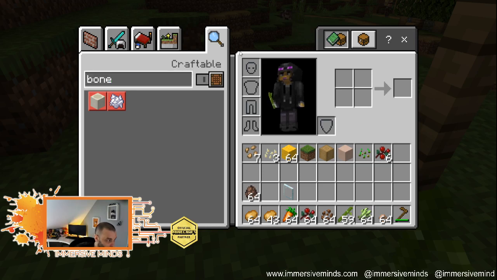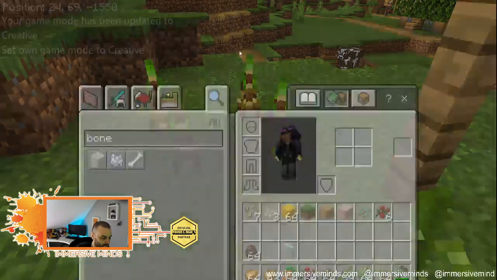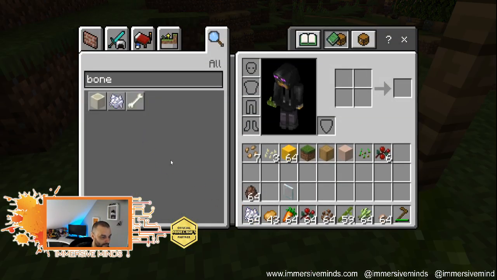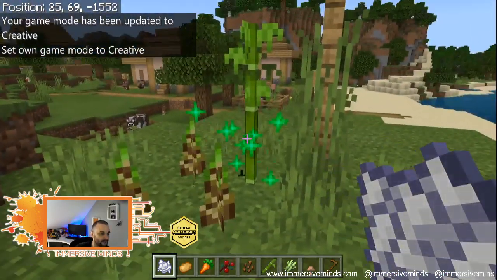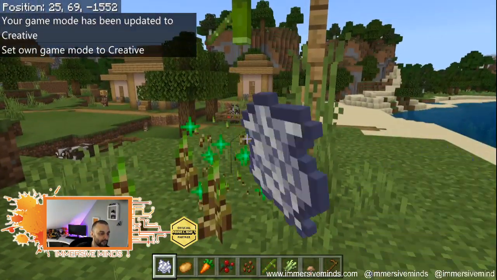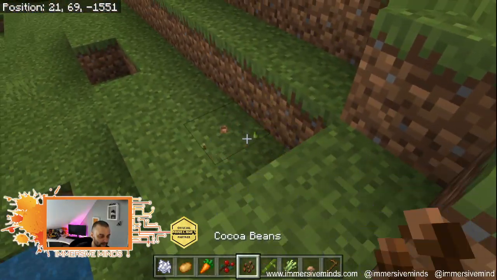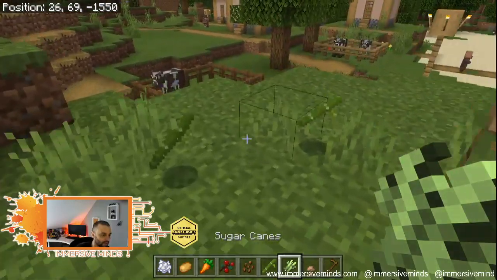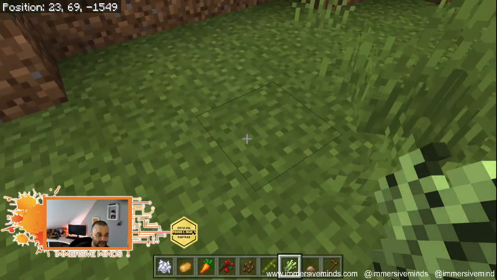That's because I'm in the wrong game mode. I can't just give myself bone meal when I'm in that mode. There we are. If I force that to grow... Oh, sorry, that's bamboo, not sugarcane. I wondered why it was planting there. Let's go and get ourselves some sugarcane, not bamboo.